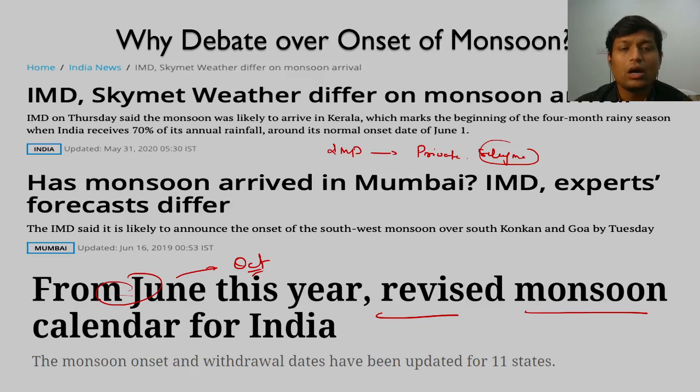So we will see how onset of monsoon is declared over country, over India, right? And then we will also see how for particular regions onset of monsoon can be declared. Fine. And after that we will finally see withdrawal of monsoon, what are the conditions for withdrawal of monsoon, and we will end with the new dates of withdrawal of monsoon. We will also see what necessitated the new dates to come, right?